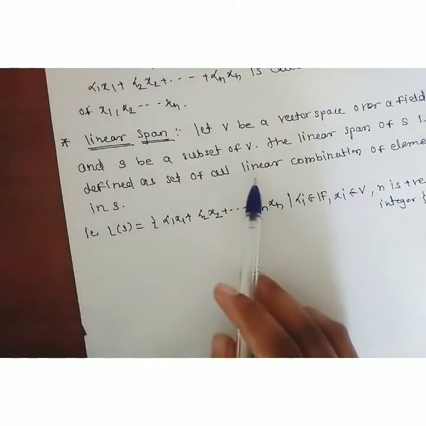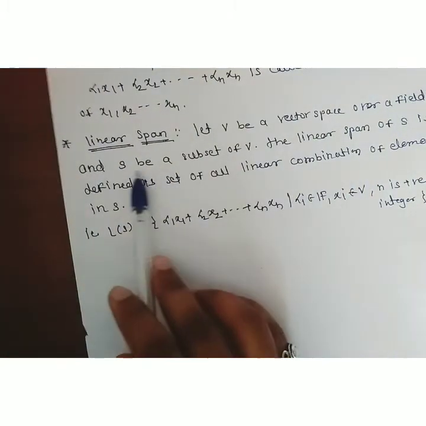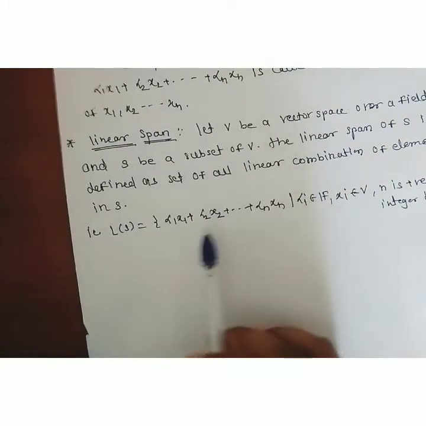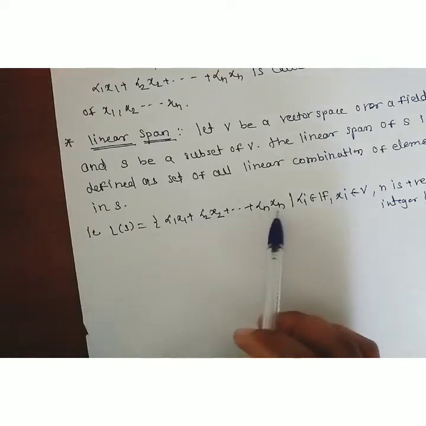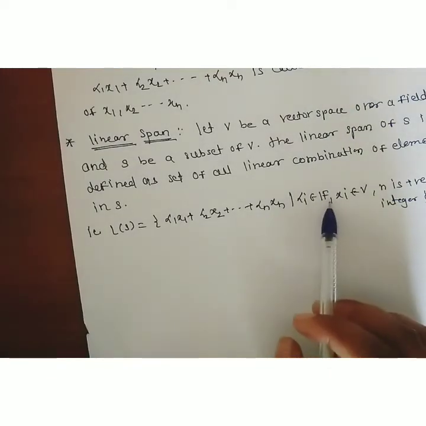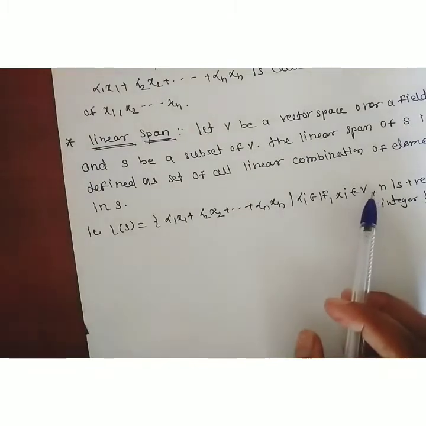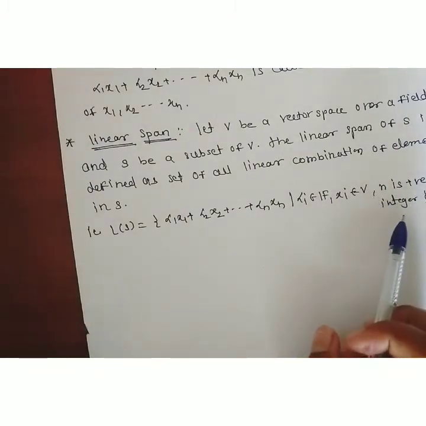The set of all these linear combinations of the set S is put in one set: alpha 1 x1 plus alpha 2 x2 up to alpha n xn, where alpha i belongs to field F, xi belongs to vector space V, and n is any positive integer.